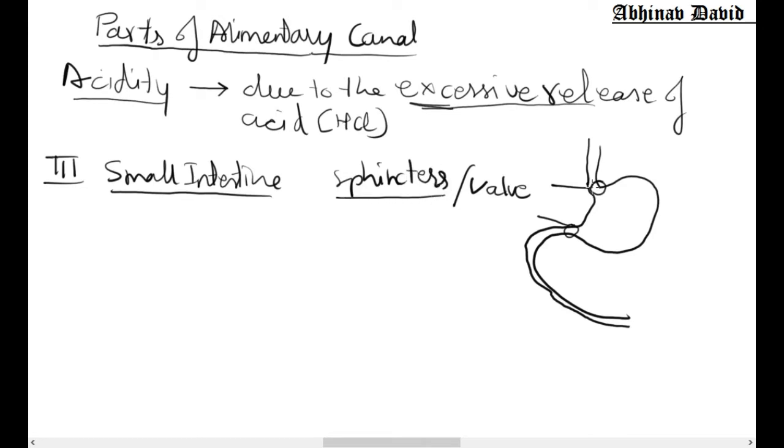So at both the places, at the opening of the stomach as well as at the exit of the stomach, sphincter muscles are there. These valves are actually made up of muscles, and they regulate the entry and exit of the food in the stomach.